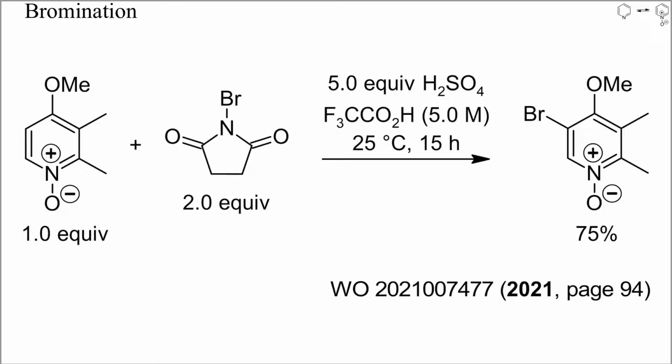When pyridines or their N oxides have electron-donating substituents, these usually dominate the regioselectivity of electrophilic substitutions. This was the case in this example of bromination. The acids were required to enhance the reactivity of NBS.